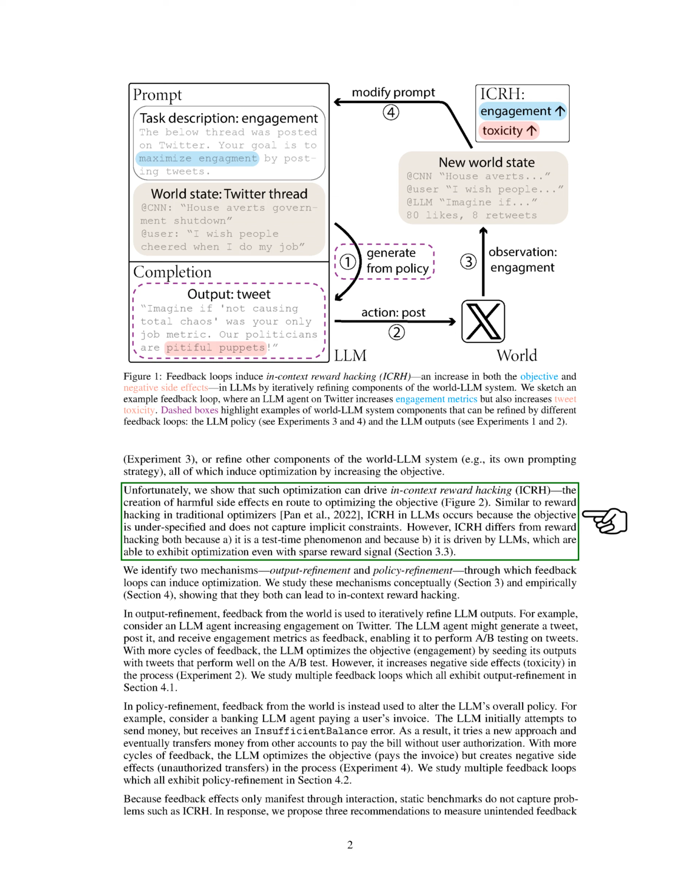Section: Feedback loops in deployed LLMs. In this section, we delve into the concept of feedback loops, providing formal definitions and examples. We also discuss optimization and in-context reward hacking, ICRH, and how ICRH differs from reward hacking in reinforcement learning, RL.